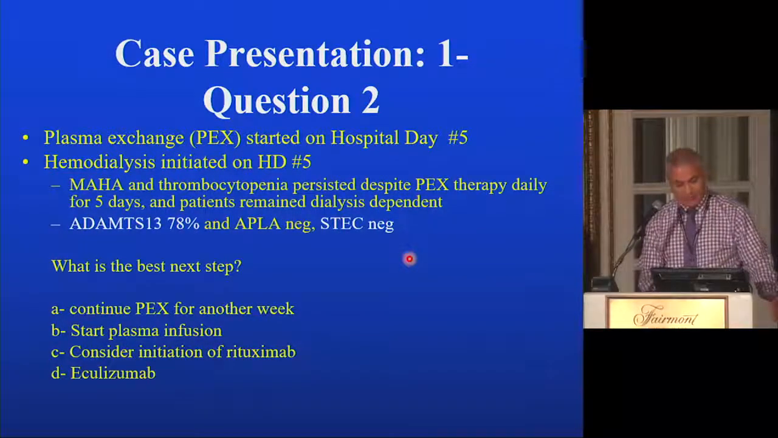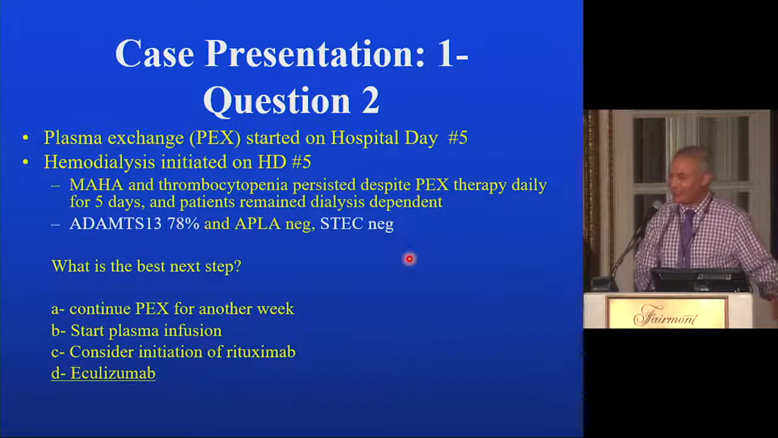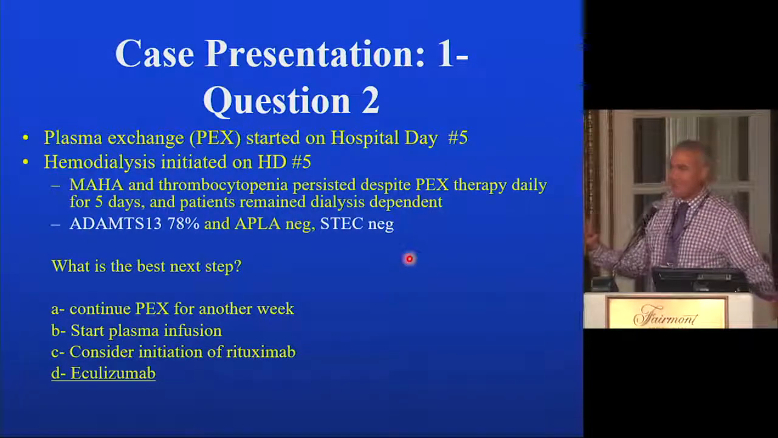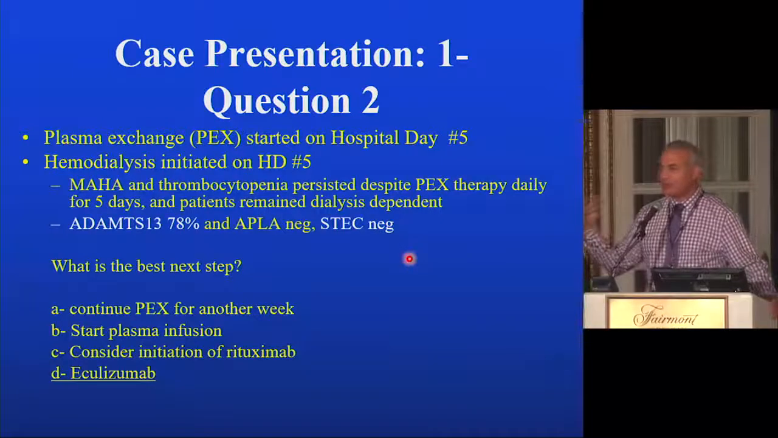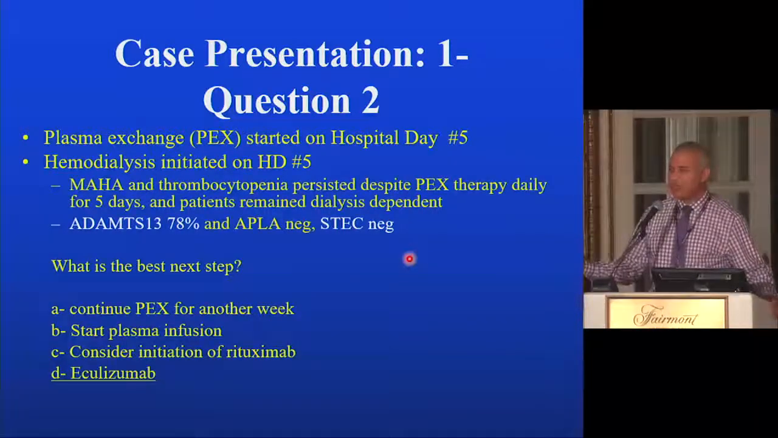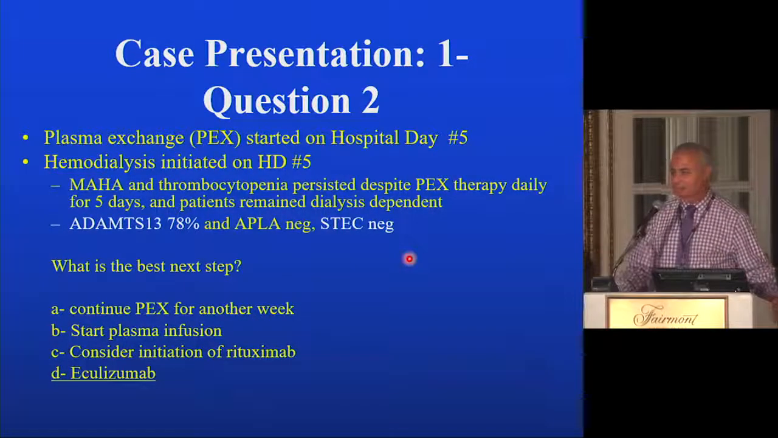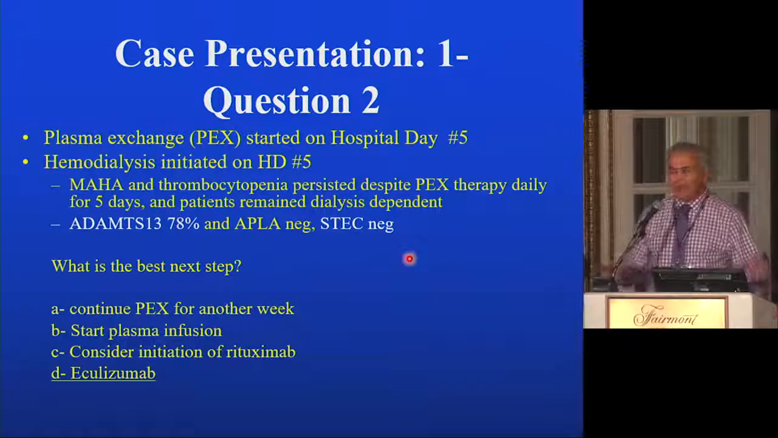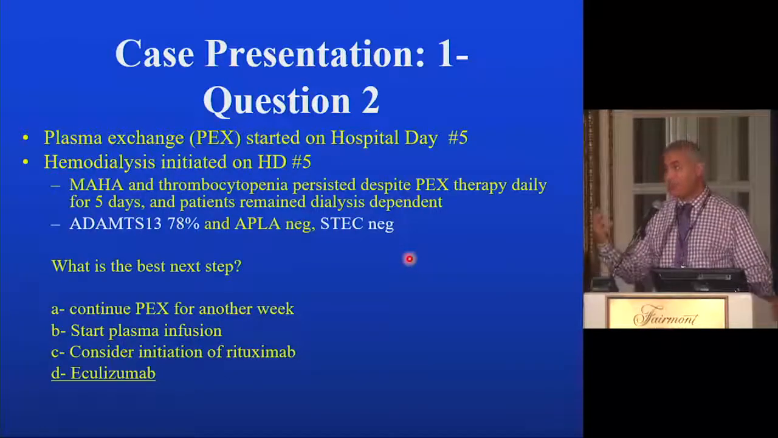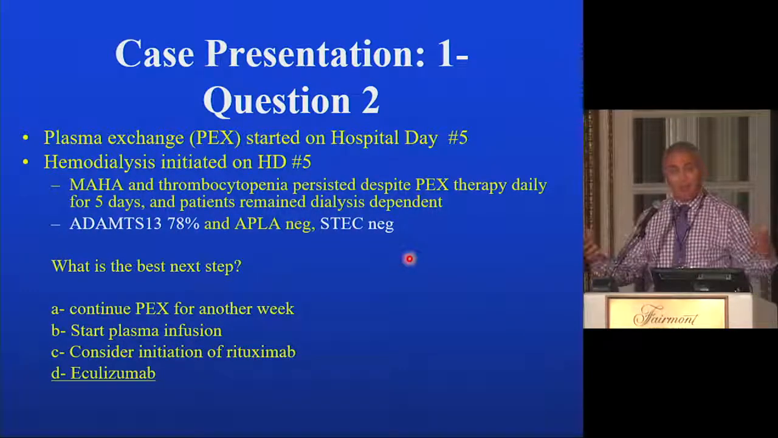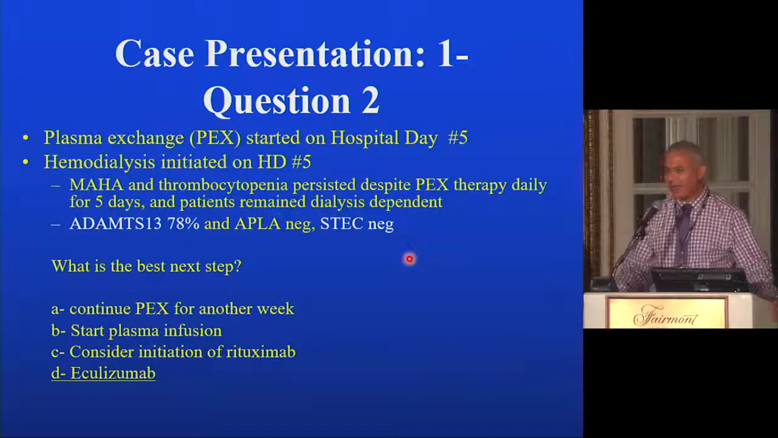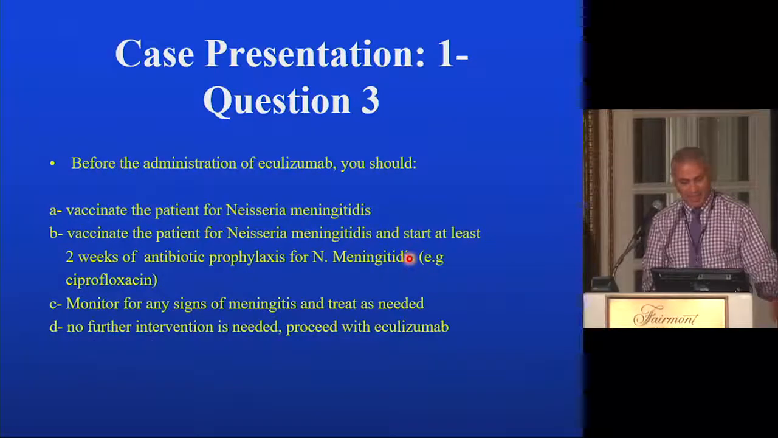Would you continue with plasma exchange for another week? Oh, I'm sorry, I gave you the answer. My apology. So the next best step is probably to consider Eculizumab, because it seems here we have an infection-triggered thrombotic microangiopathy with really no features to support TTP or Shiga toxin, and almost ruled out every other potential secondary cause. So probably most likely we're dealing with atypical HUS,